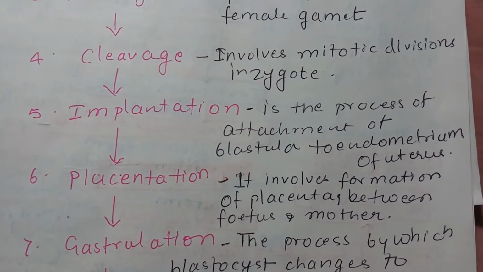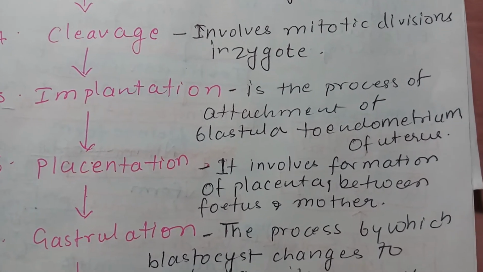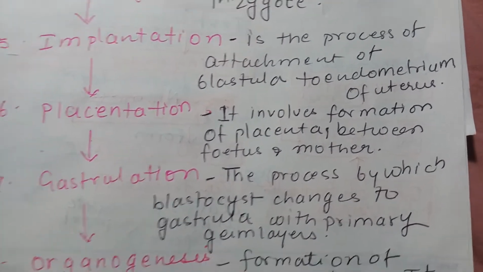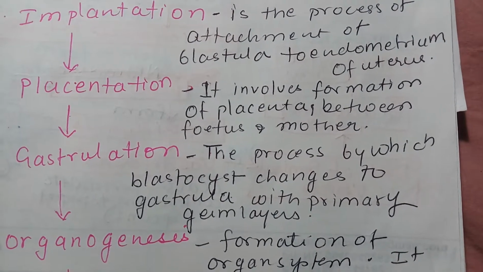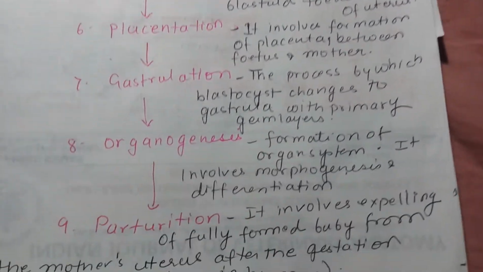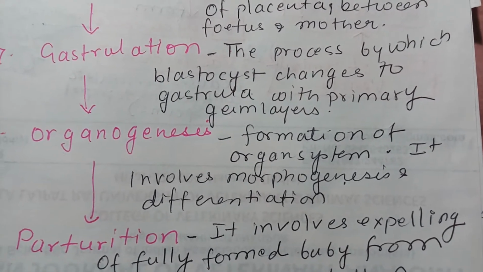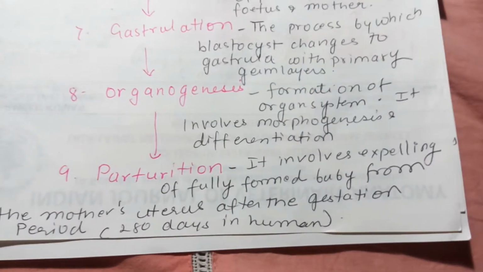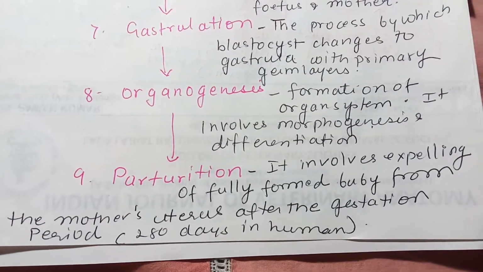Cleavage involves the mitotic division in the zygote. Implantation is the process of attachment of the blastula to the endometrium of the uterus. Placentation involves the formation of the placenta between mother and fetus. Gastrulation, the process by which the blastocyst changes to gastrula with primary germ layers. Organogenesis, formation of organ systems, involves morphogenesis and differentiation. Parturition involves expelling a fully formed baby from the mother's uterus after the gestation period.